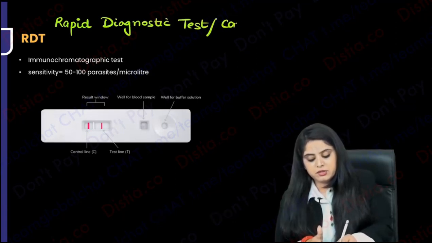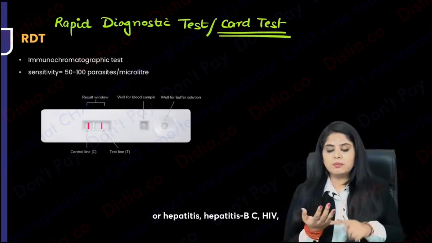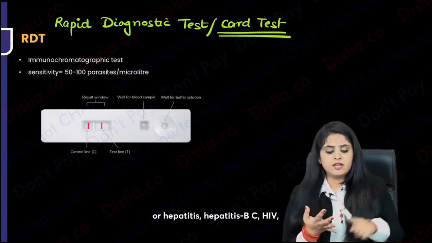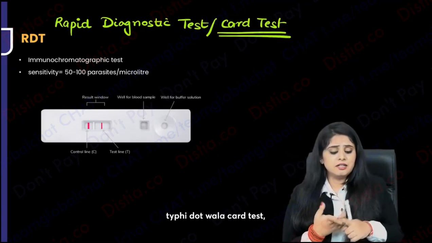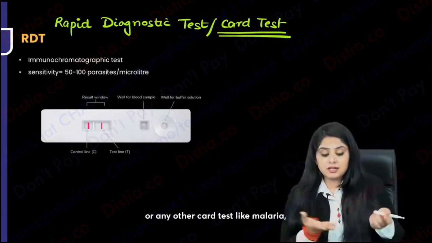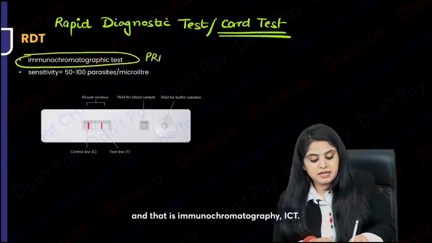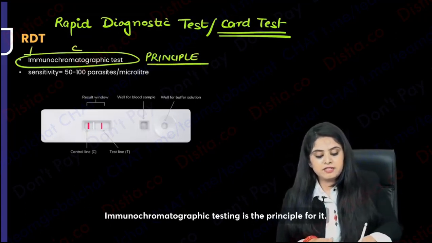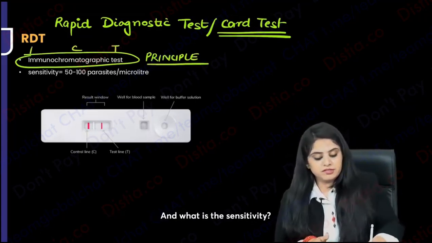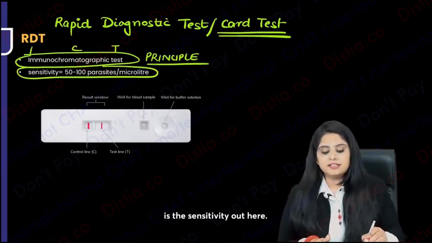So be it any card test on this planet, hepatitis B, C, HIV, the typhoid dot card test, or the COVID card test, or the urine pregnancy card test, or any other card test like malaria, the principle is going to be the same, and that is immunochromatography, ICT. Immunochromatographic testing is the principle for it. And what is the sensitivity? 50 to 100 parasites per microliter is the sensitivity here.